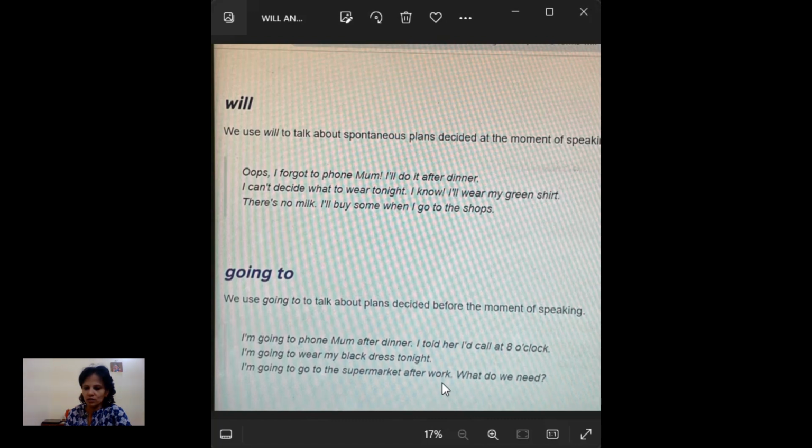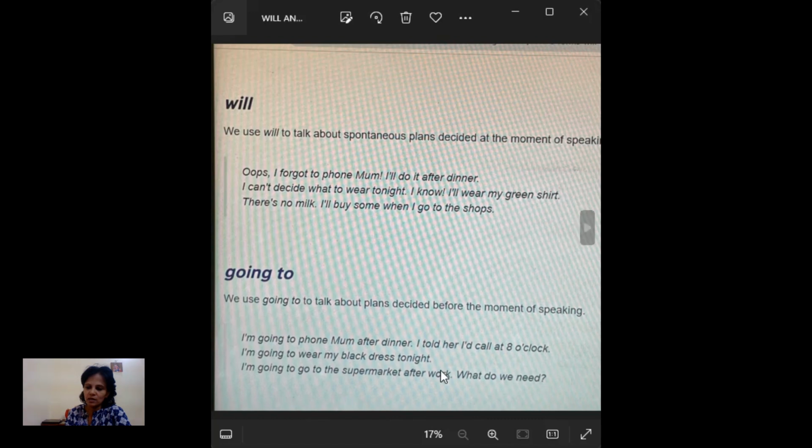What do we need? This also she planned, going to the supermarket, and then asking what things we should buy. So she planned, I'm going to the supermarket after work.